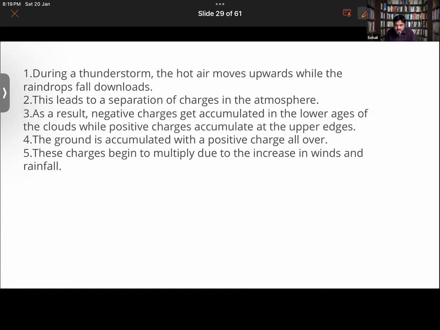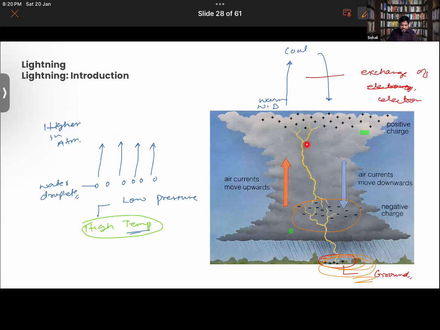And air, as you know, is normally a bad conductor, but if too much charge develops in the cloud, now it will start to conduct the flow of electricity. This is what we call lightning, because normally air is a bad conductor, but here it is conducting because too much charge had developed on it, right? Okay, so that is the thing.